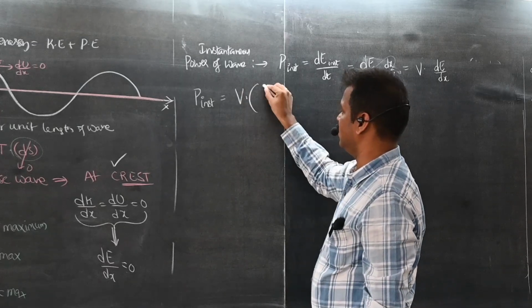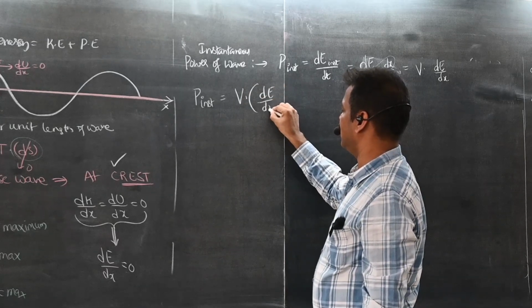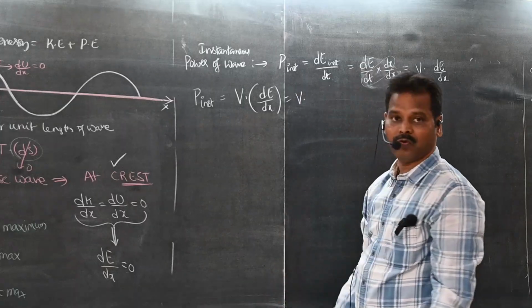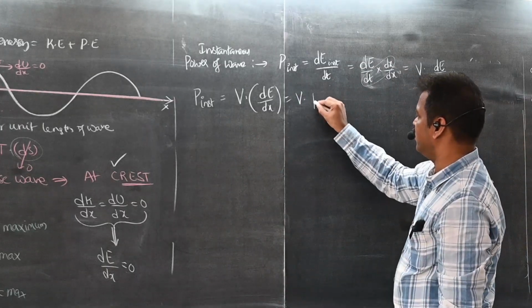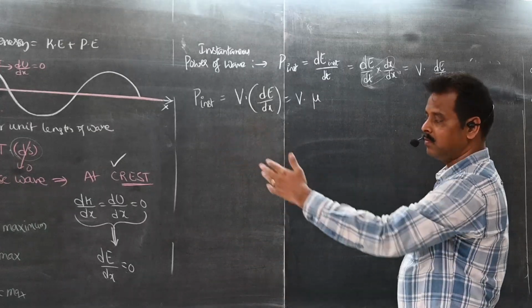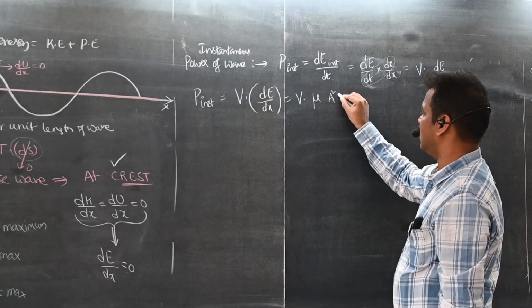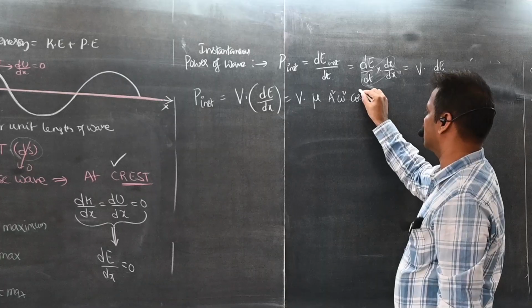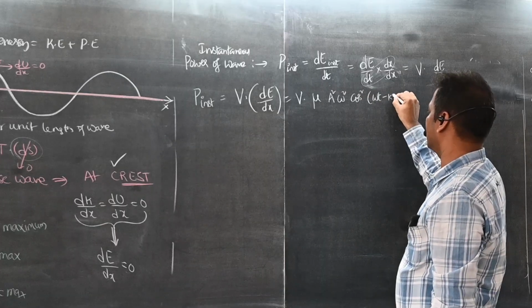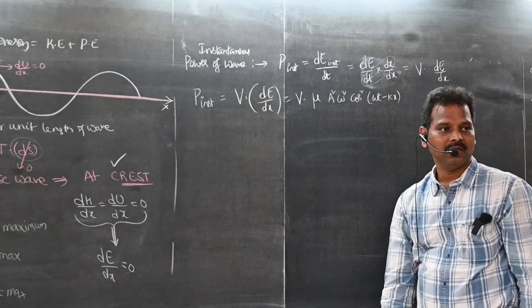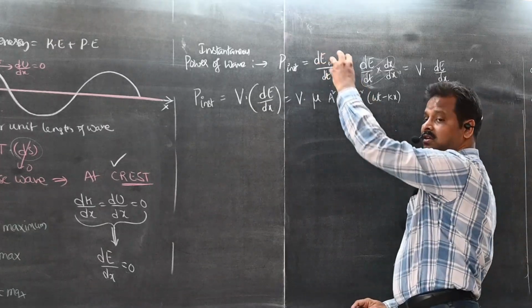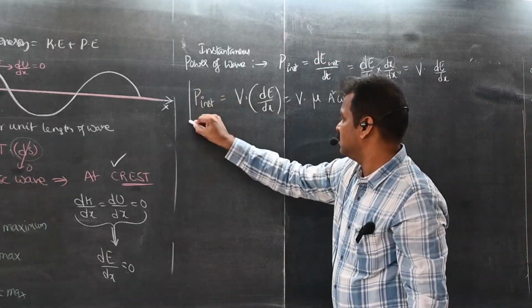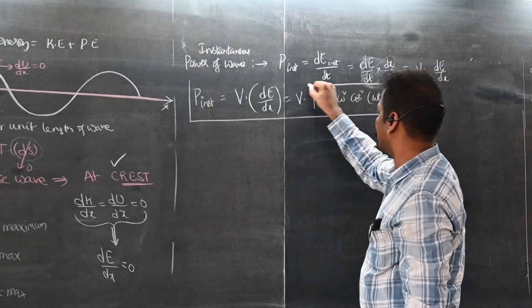Velocity of the wave into dE by dx. So velocity v, I am writing v. What is the dE by dx value? Mu, no, half is gone: mu a square omega square cos square (omega t minus kx). This is called instantaneous power, found by using the instantaneous energy.